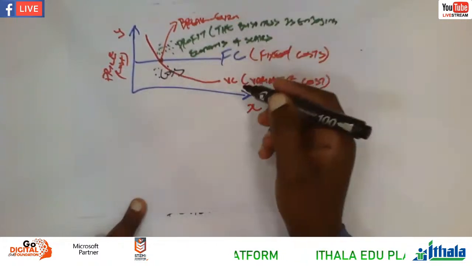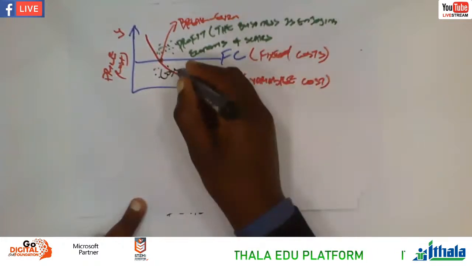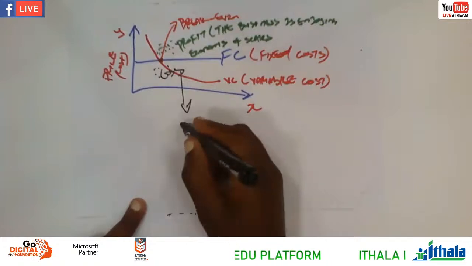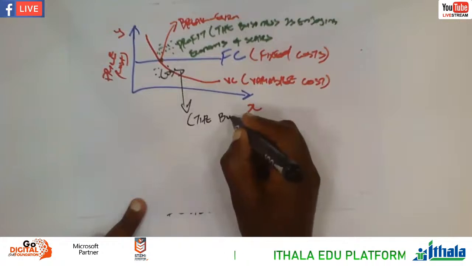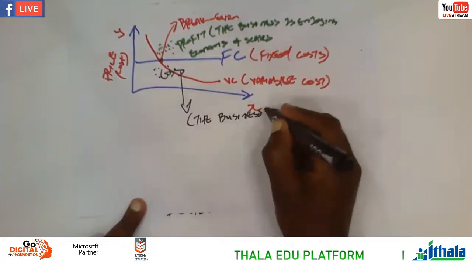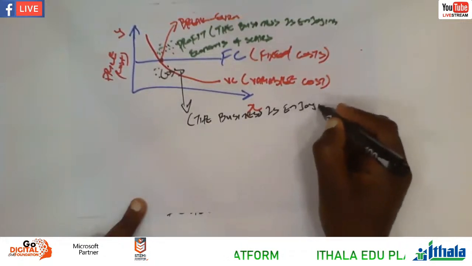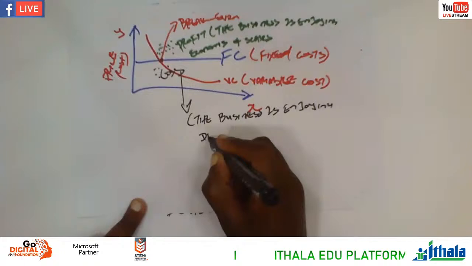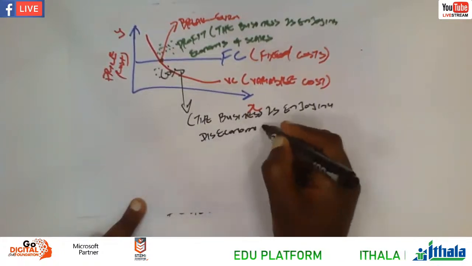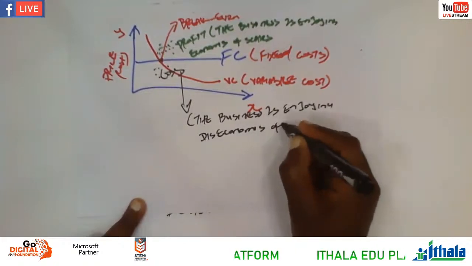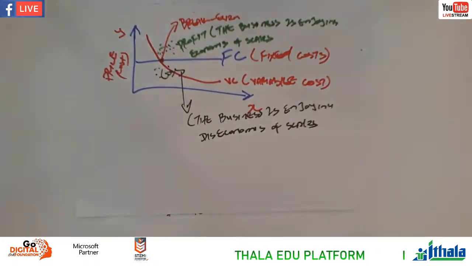Remember, in economics or in commerce, we always enjoy. Even here we still enjoy, but we're enjoying what? These economies of scale.